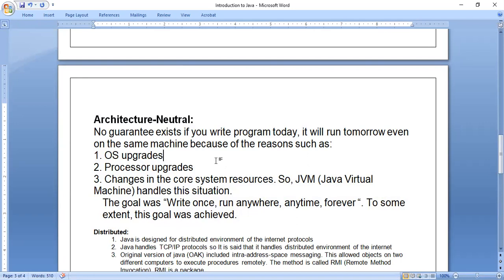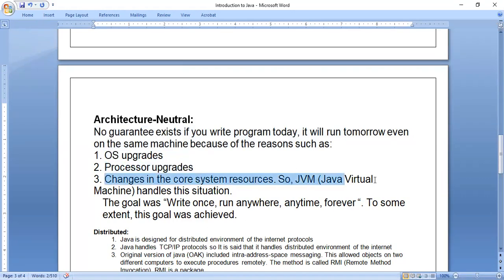When it comes to Java, or any language, no guarantee exists that if you write a program today, it will run tomorrow, even on the same machine, because of reasons such as OS upgrades. Sometimes if the OS is upgraded from a 32-bit operating system to a 64-bit operating system, some software may not install. In the case of C++ also, one version of C++ software will not install for 32-bit, but it will install for 64-bit. Another version will install for 64-bit, but not for 32-bit. So those are the reasons: OS upgrades, processor upgrades, and changes in the core system resources.